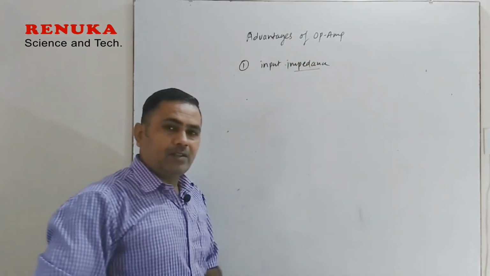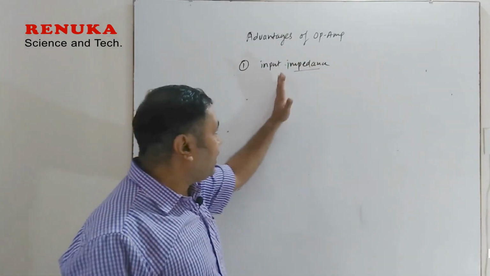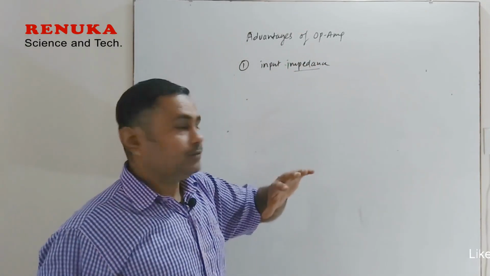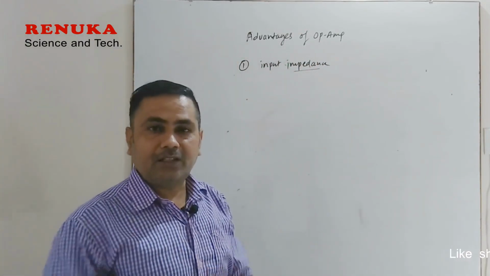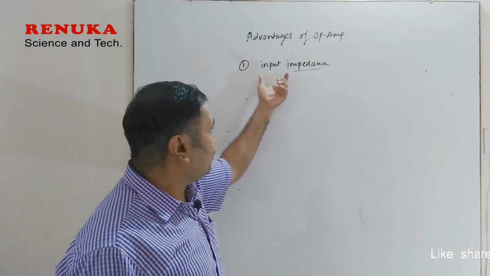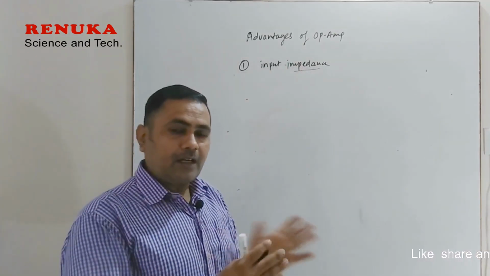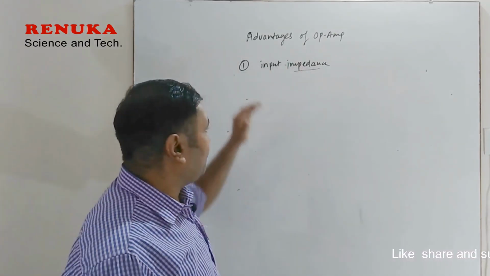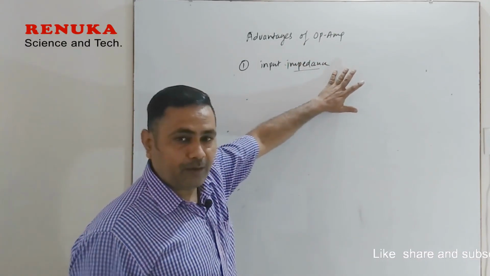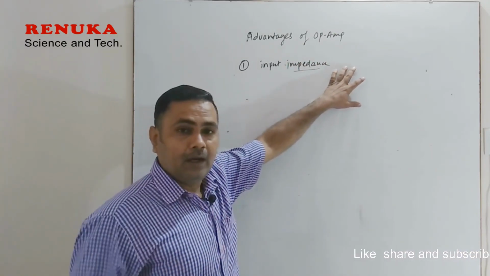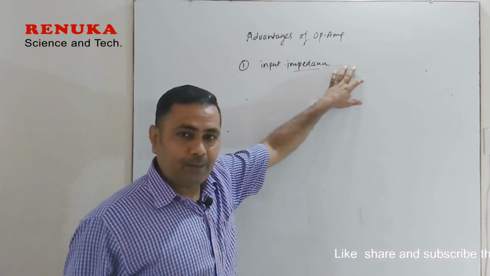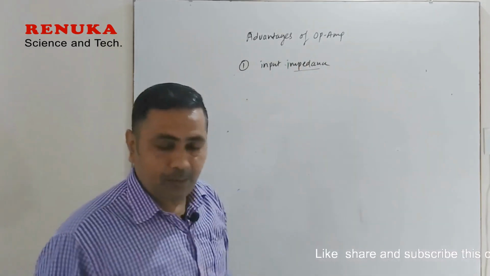As the input impedance is very high, we can have no loading effect for the stages. So it provides no loading effect. If it is connected between the stages, then the operational amplifier has no loading effect. That means it does not load the succeeding stages of amplification. So the first factor is the input impedance.